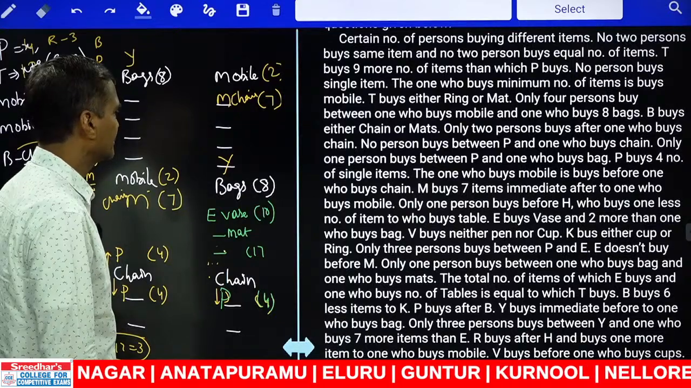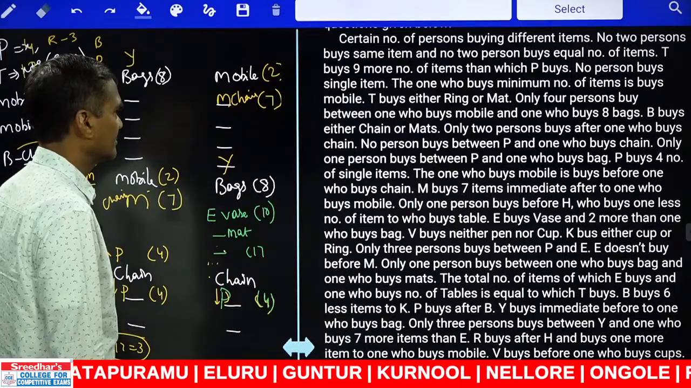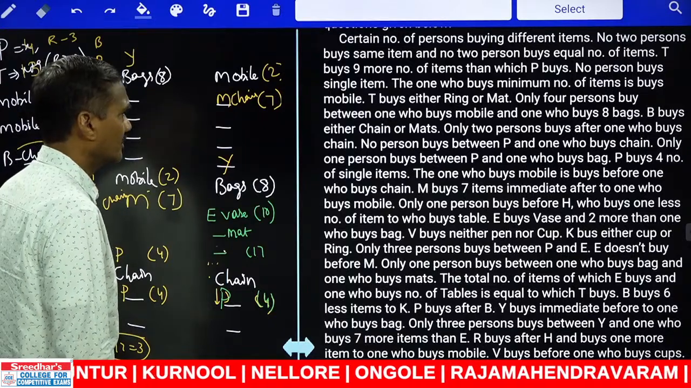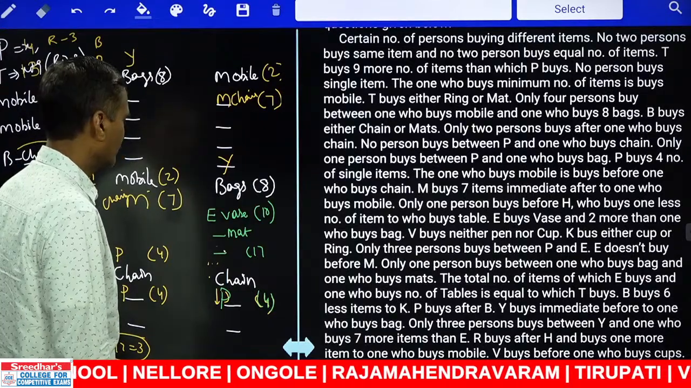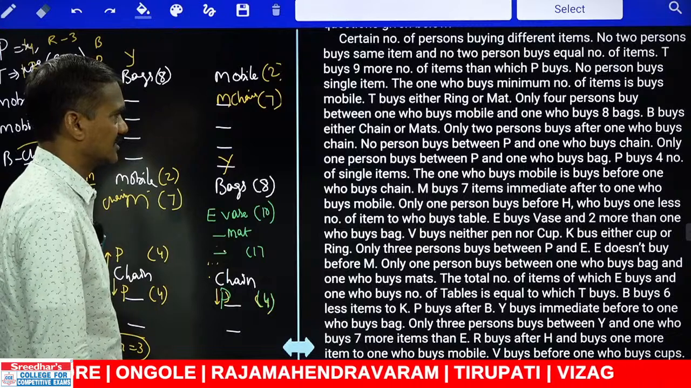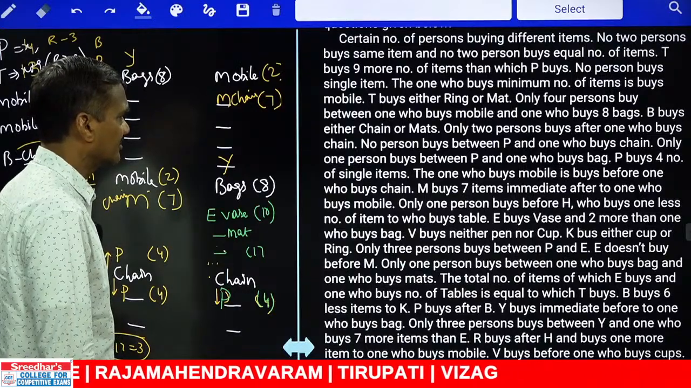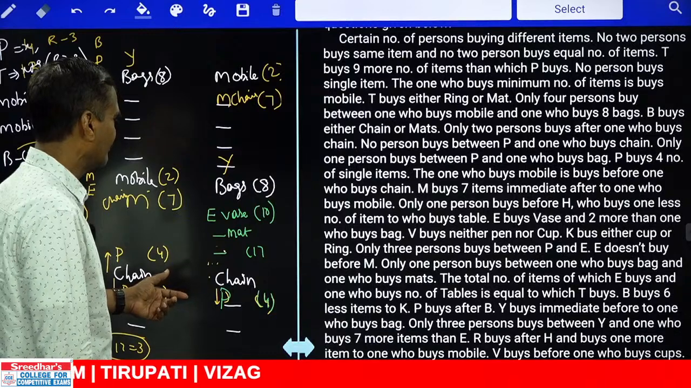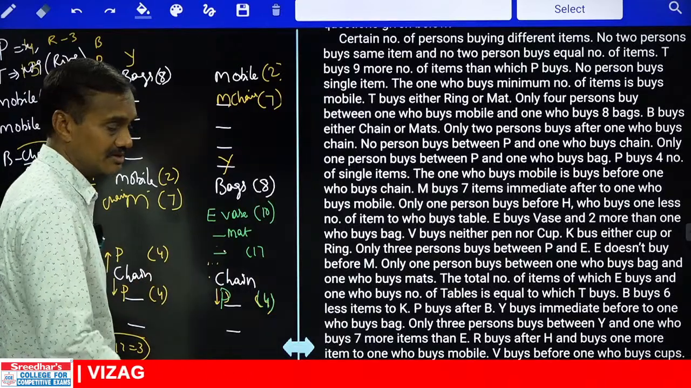B buys either chain or mat. And only 2 persons after the one who buys chain, so this is at the last. Saripoyindi. And only 1 person between P and the one who buys bag. Ma P ki bag ki majlo there is exactly 1 person. Clear? Ma ikkada crucial information.